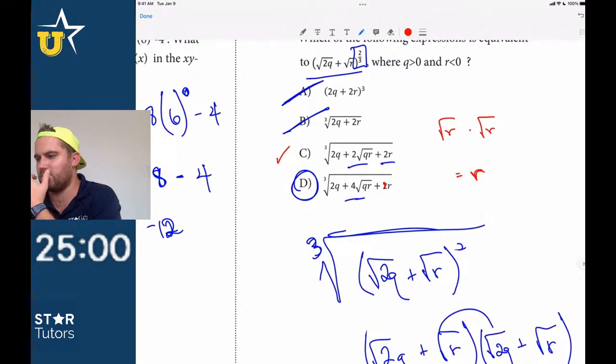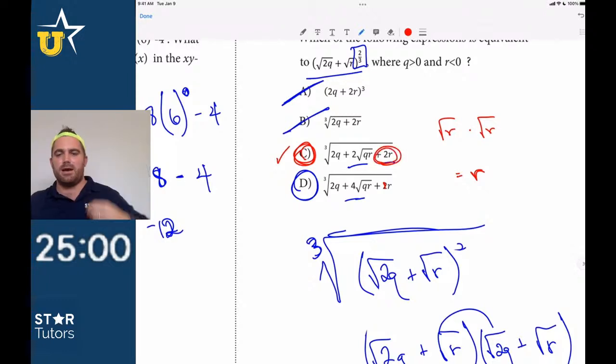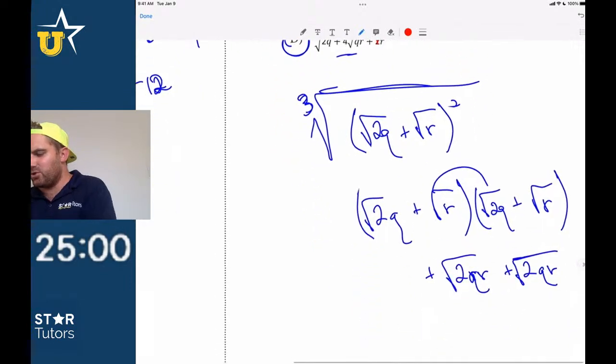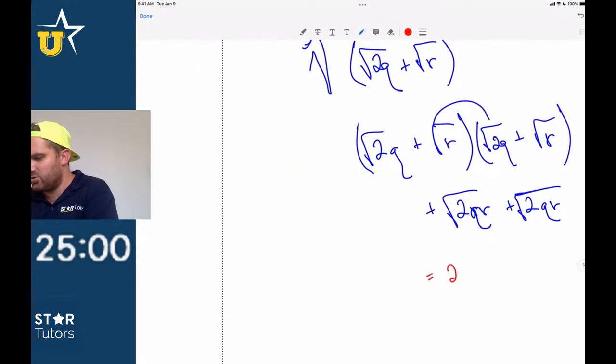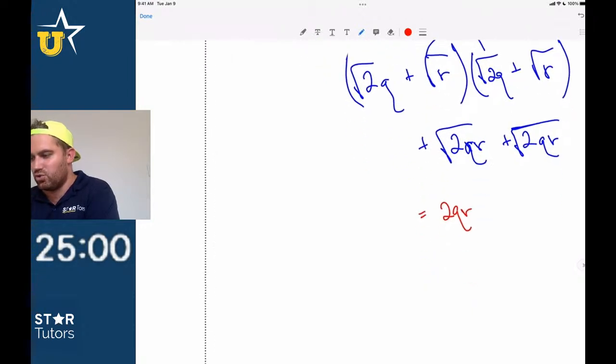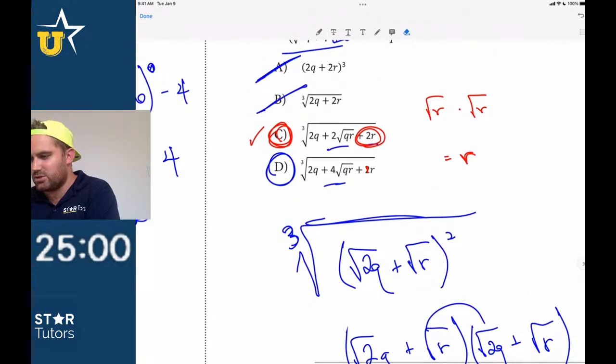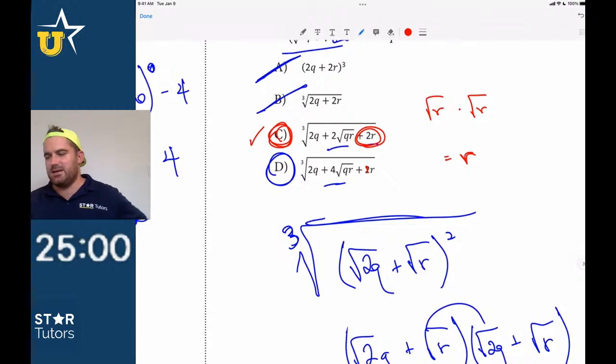2q, because if we do root r times root r, it's just going to be r. And I don't think it comes out anywhere. So it should just be C. But there's a typo here, guys, in the formatting. Because if we multiply this out, it should just be 2qr, right? 2qr plus 2qr would be 2 root 2qr, right? Two of those. I think it should be C, but there's some weird formatting, guys.